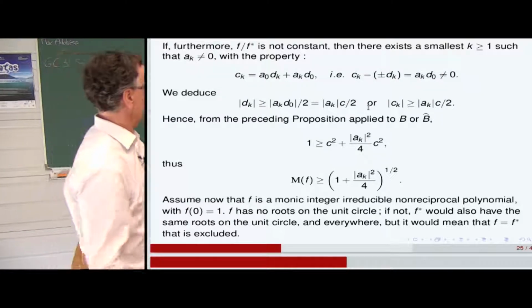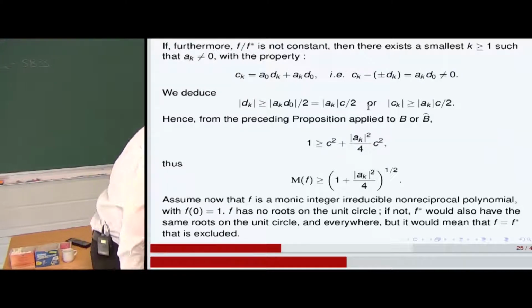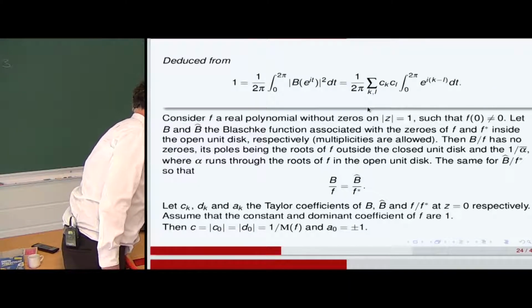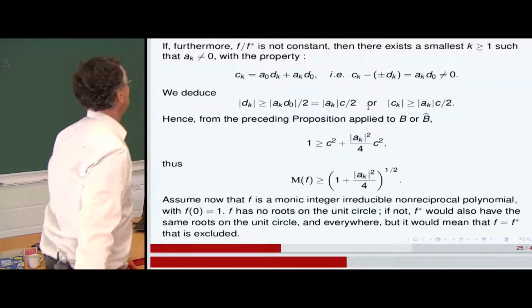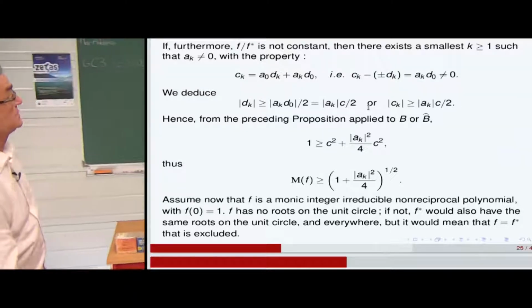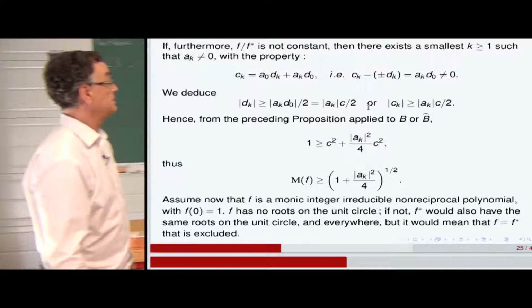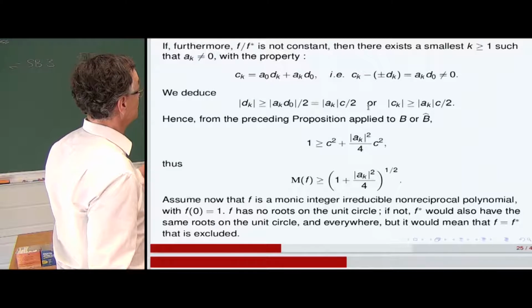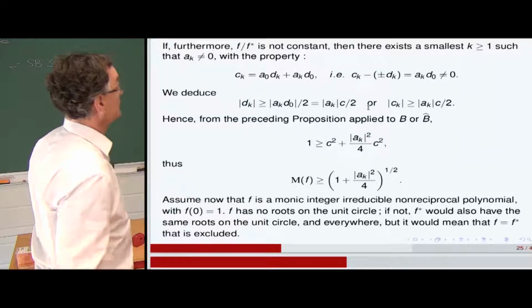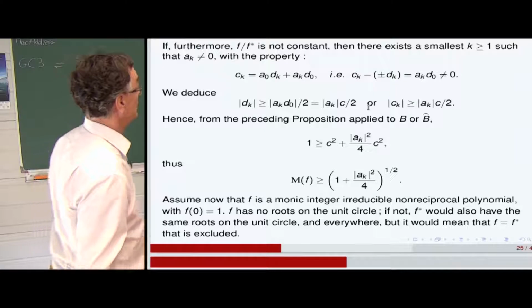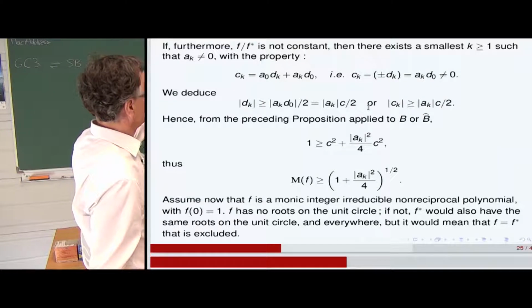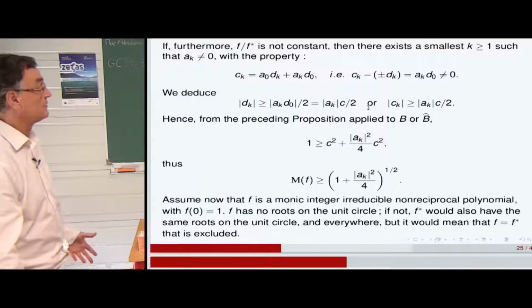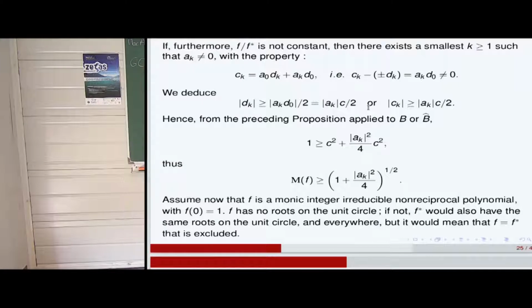So we decompose the previous identity, B divided by F equals B hat divided by F star, and c_k is equal to a_0 d_k plus a_k d_0. Therefore, c_k minus or plus d_k is equal to a_k d_0, different from 0. And from that, we deduce that the modulus of d_k is greater than the absolute value of a_k, c divided by 2.